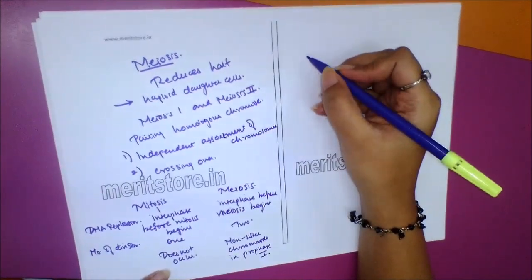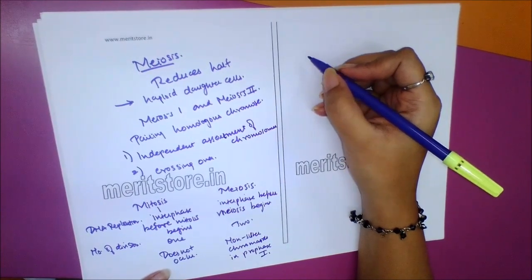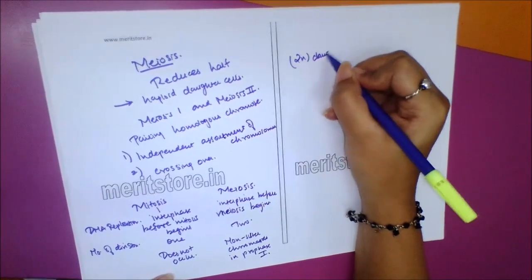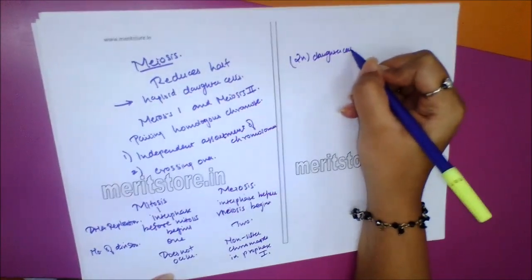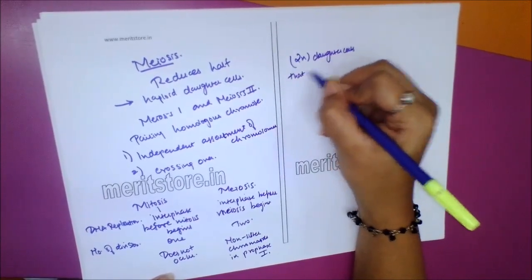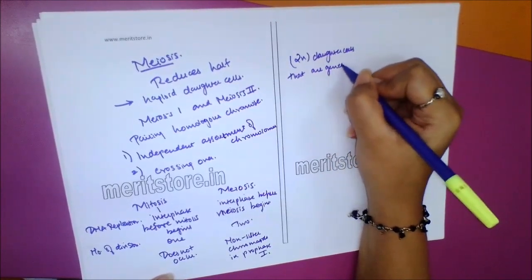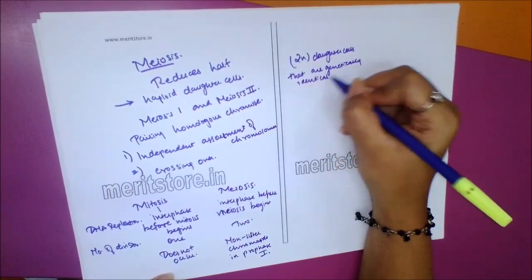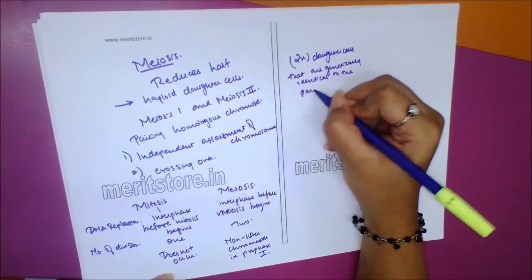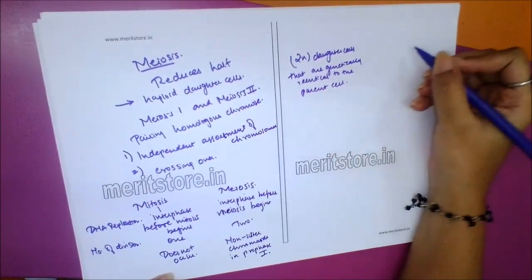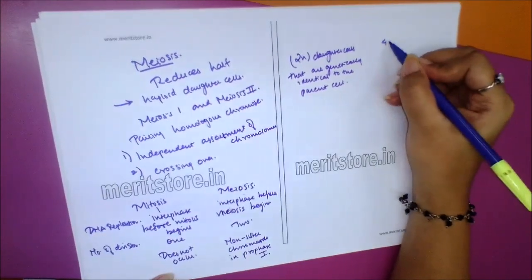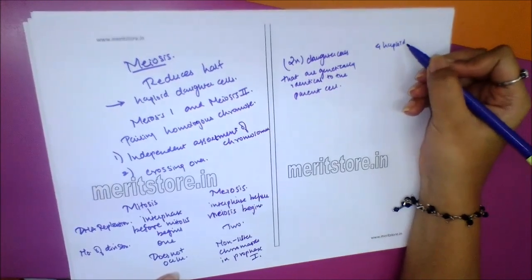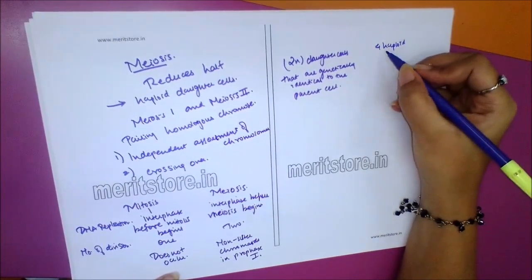In mitosis, 2 diploid 2N daughter cells that are genetically identical to the parent cell. Here in meiosis it is 4 haploid daughter cells, each containing half as many chromosomes as the parent cell.